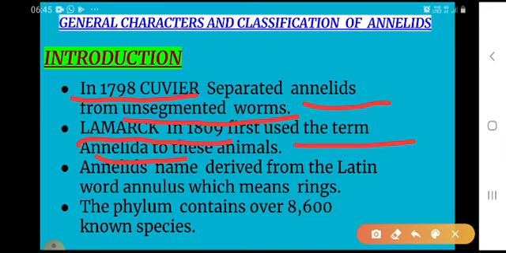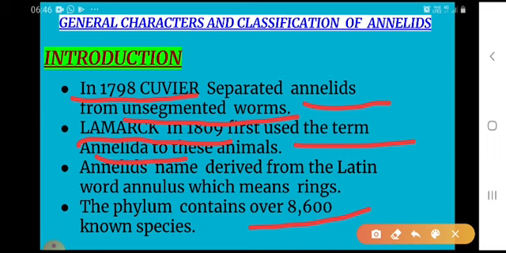In the animal kingdom, the blood circulatory system is well developed for the first time in annelids. They are the first true coelomate animals. Excretion is done by nephridia. The phylum contains over 8,600 known species.